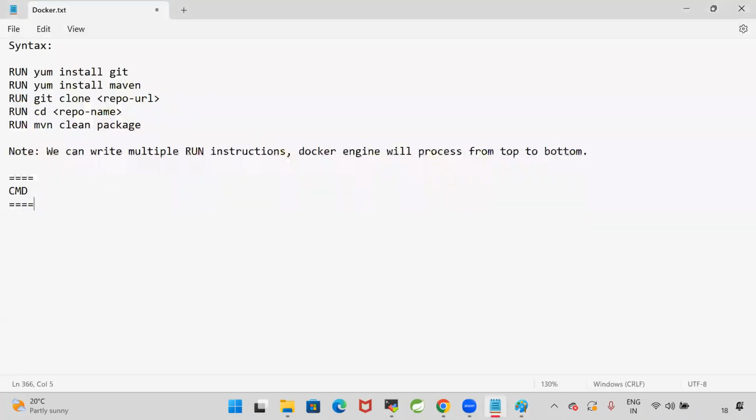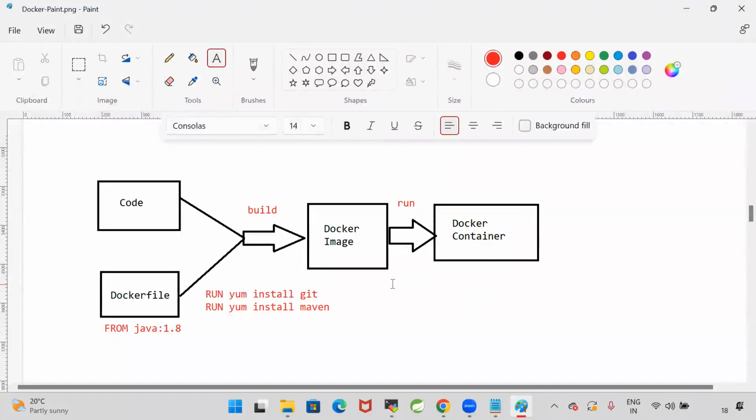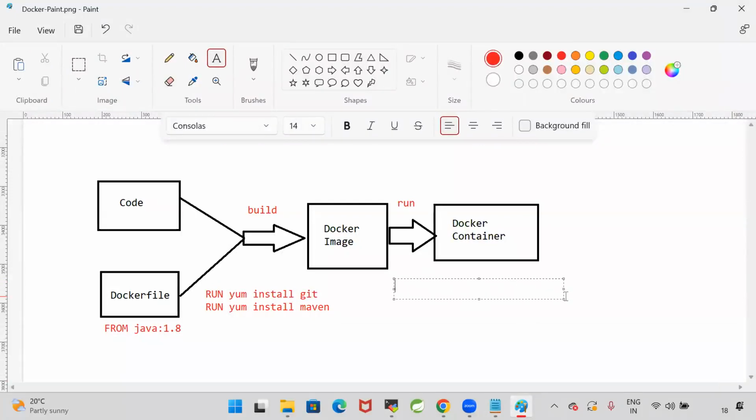After the Docker image is created, I want to run some commands when the container is creating. CMD start Tomcat. Container creation means my application will execute. So container creation means application execution.